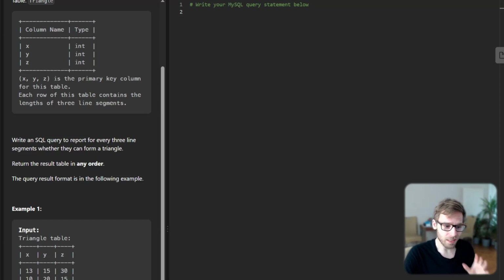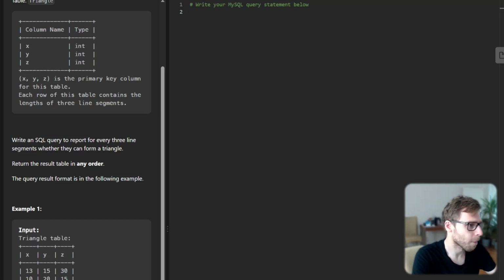So we need to check if the sum of any 2 sides is greater than the third side for each row. And if that's the case for all 3 combinations, then they can form a triangle. So let's implement it.